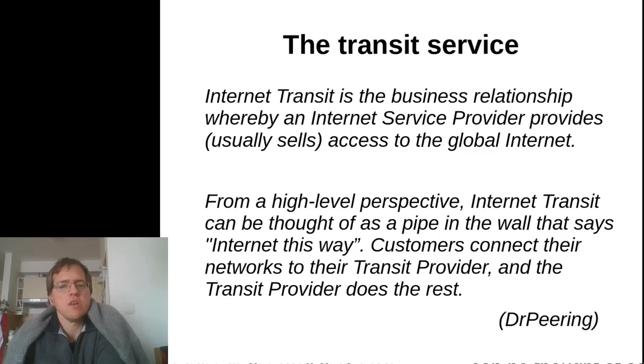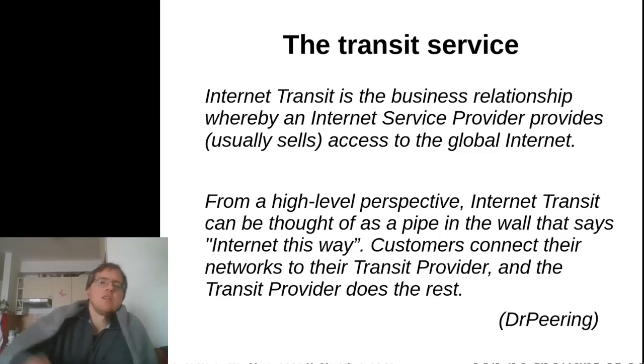We are going to use the definitions from someone called Dr. Peering, who is a certain individual who frequently blogs about the internet ecosystem. Dr. Peering gives us this definition for what we mean by a transit service. A transit is basically a business relationship whereby the provider AS sells access to the global internet to the customer AS. From a high-level perspective, this internet transit is nothing else than a pipe in the wall, and a plug in the wall that says internet is this way.